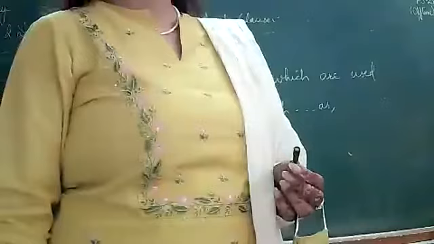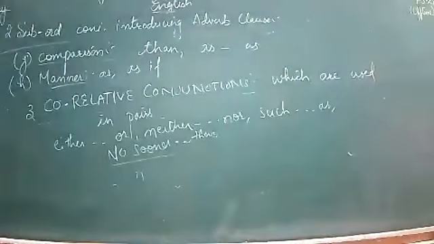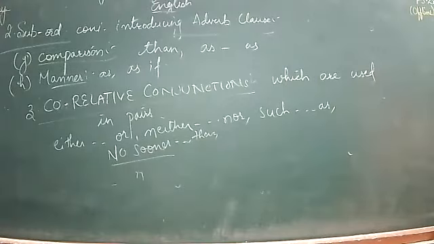So this is how the conjunction is to be done. Now what you have to do, you have to do the exercise in the book on your own. Then we will discuss the exercise in the class. Okay?